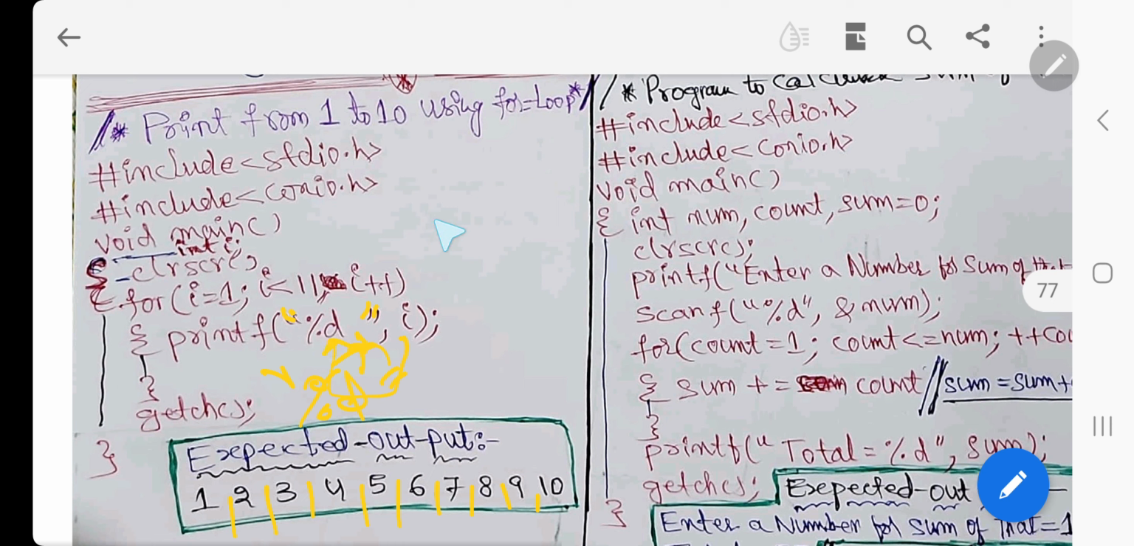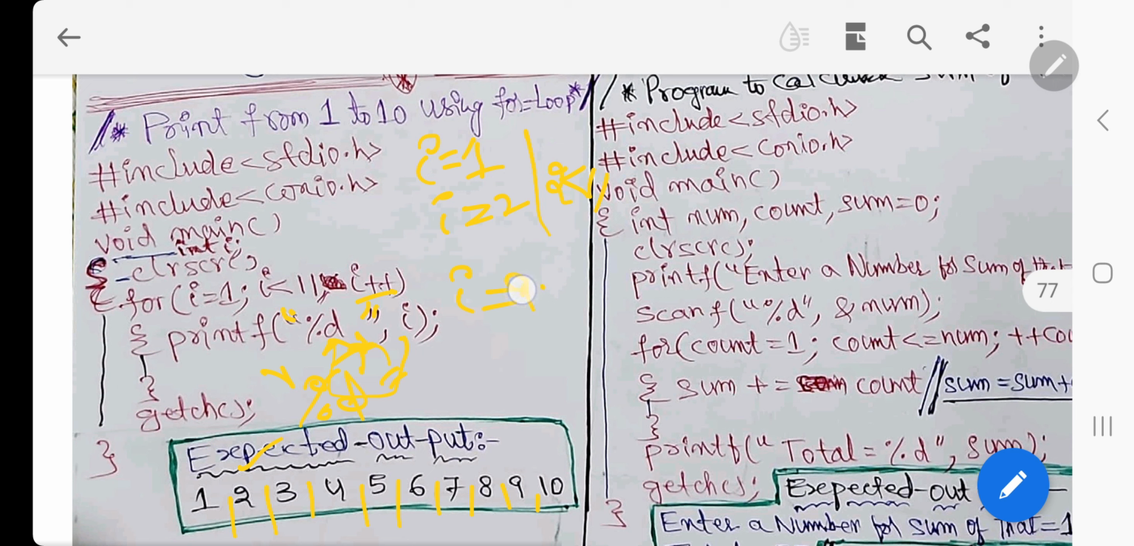So first, I value will be 1. 1 is less than 11, it is true, then it will be printed. 1 will be printed. Then I will be incremented, I equal to 2. The condition is 2 is less than 11. It is true. Then it will enter into the loop and 2 will be printed.